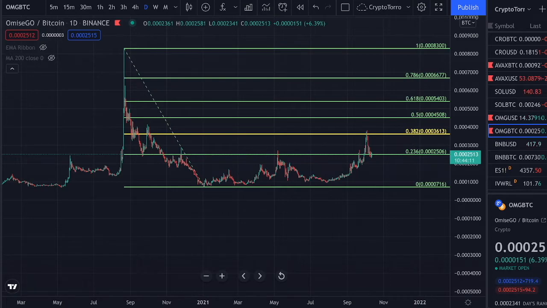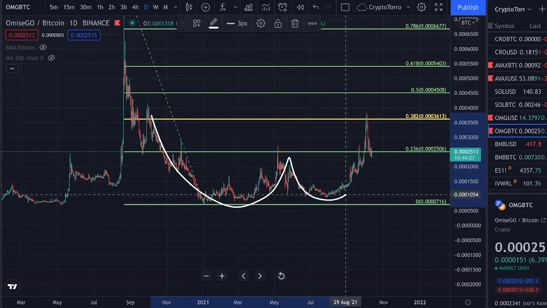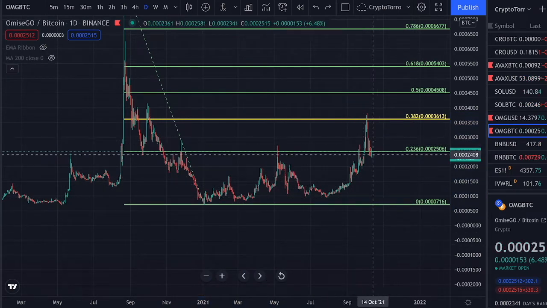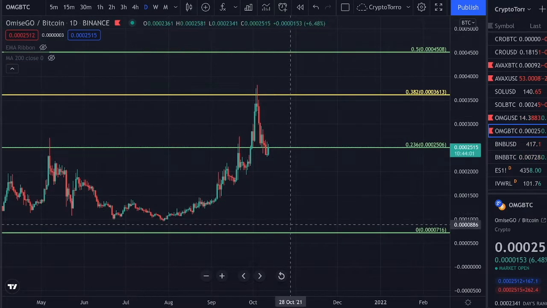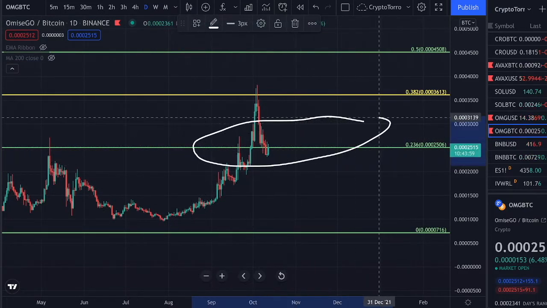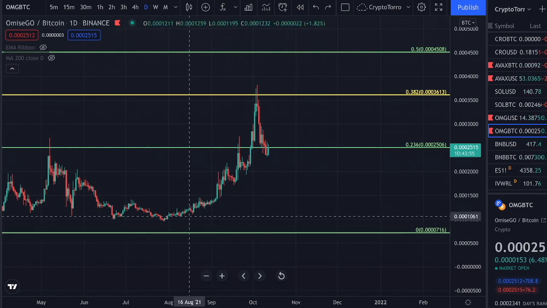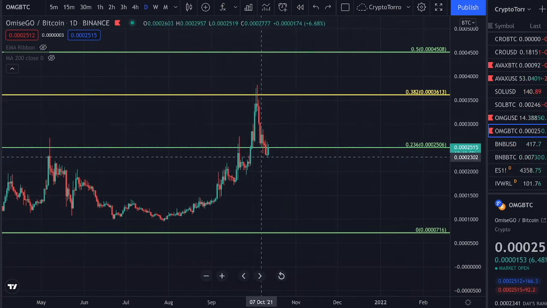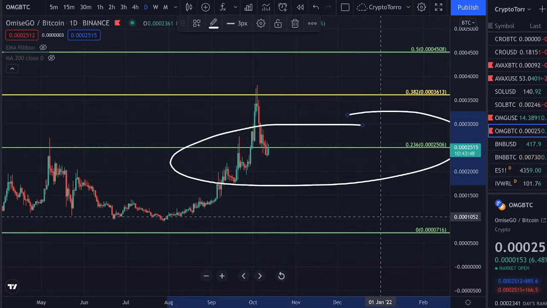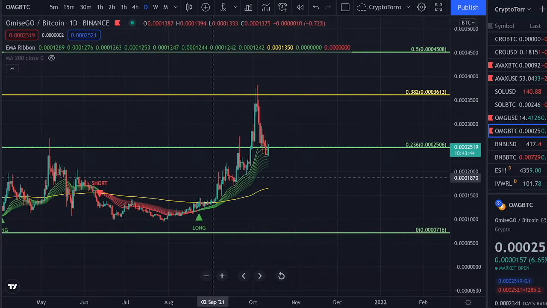Right now, we have seen this clear, well, I would like to call this a W structure, and we are right now rising once more. What are the key levels that we have to take into consideration right now? So of course, we are finding support on top of the 0.236, and I think personally, to keep on going with the current uptrend, we would like to see OMG Network holding strong on top of this area above the 0.236 compared to Bitcoin.